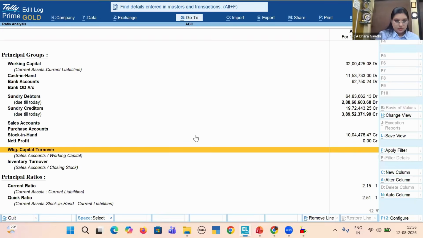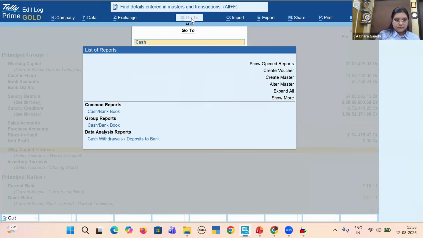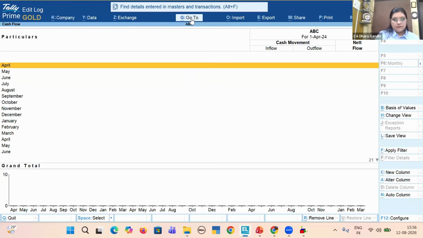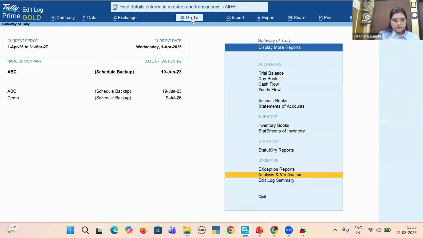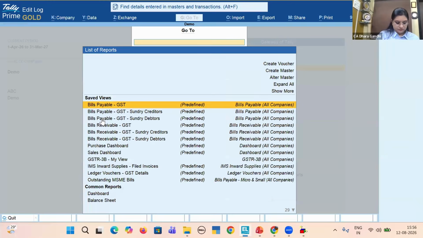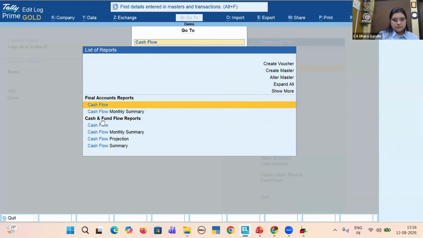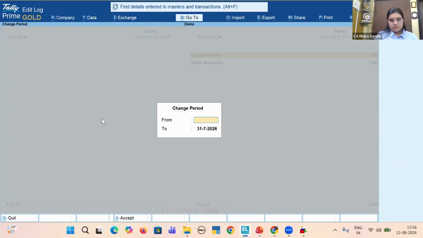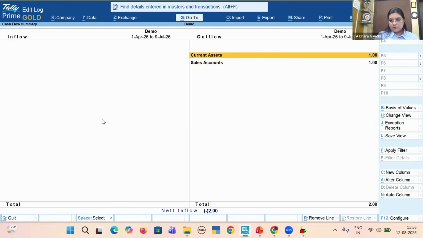If you just want to, I will again go and search. This is the cash flow report, ready report. I'll be able to see from Tally. You want to see month wise, you see month wise. So I'm using another data. I was seeing cash flow report. So this is the entire cash flow report.